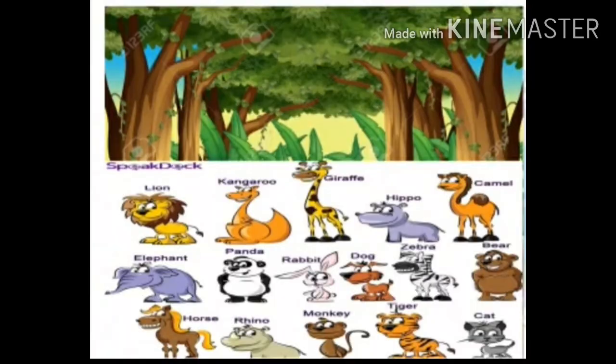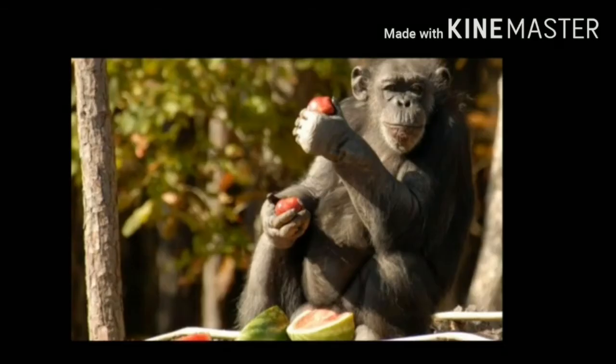Fourth one is terrestrial animals. Animals that live on land. For example, tiger, lion, deer, goat, sheep, etc. Fifth one is arboreal animals, animals that live in trees. For example, monkey, squirrel, chameleons, bees, etc.